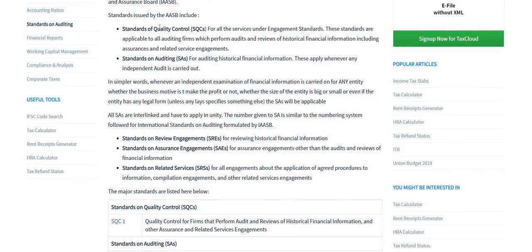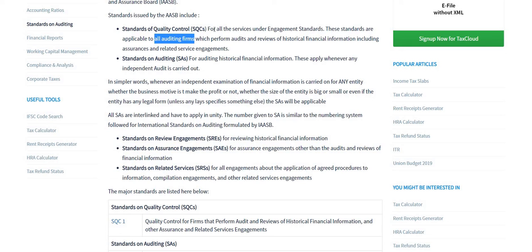Understood? Standards issued by AASB include quality control and auditing. What is quality control? For all services. What are services? Assurance as well as related. In assurance you have assurance and engagement also. Under engagement standards, these standards are applicable to all auditing firms.